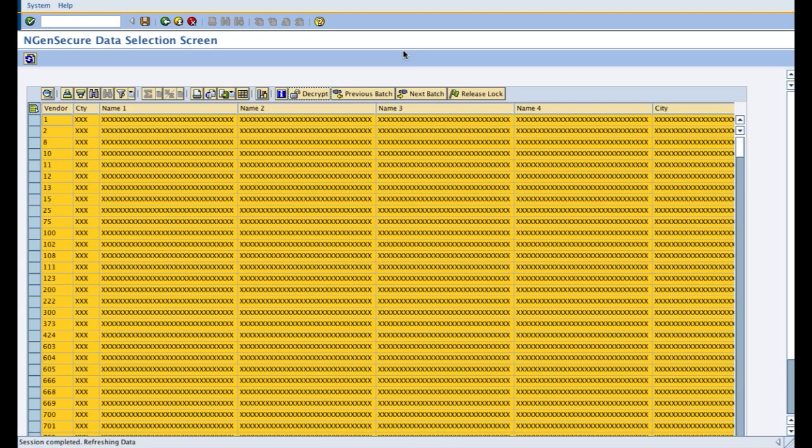Now the decryption has finished, and it is trying to refresh the decrypted data onto the data conversion tool screen.